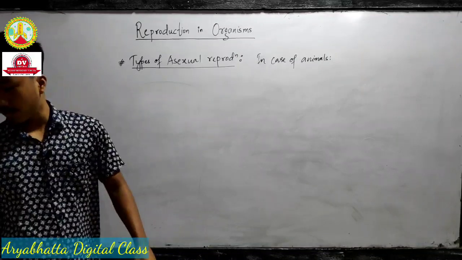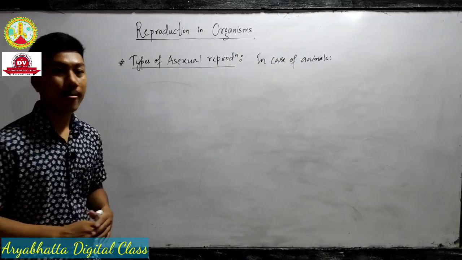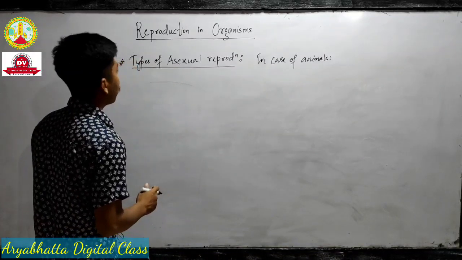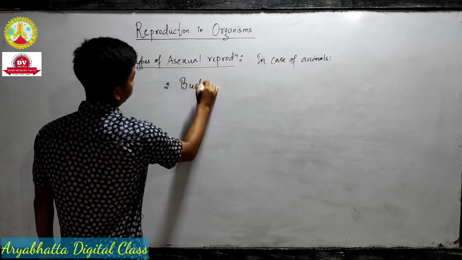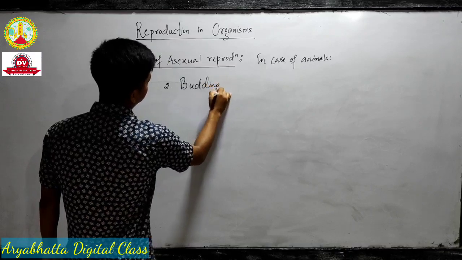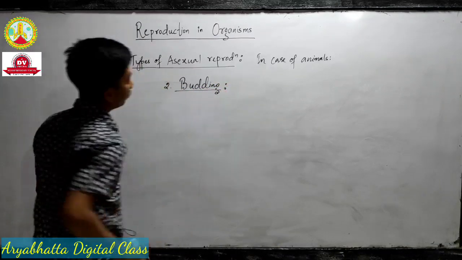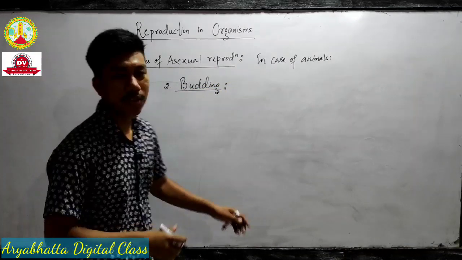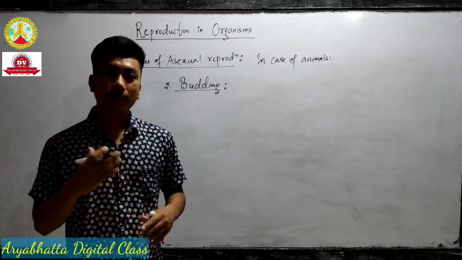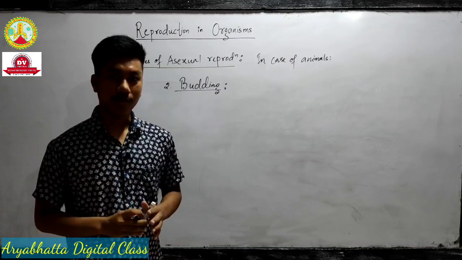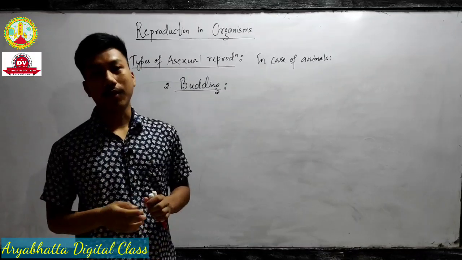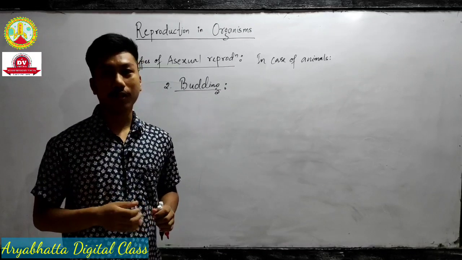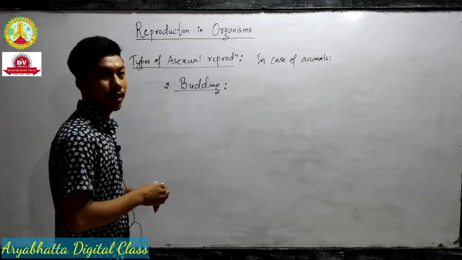So the first type of asexual reproduction is fission. The next type of asexual reproduction we can talk of is budding. In this chapter we will talk about only the basic things of reproduction, and in the next chapter we will talk in detail about the process of sexual reproduction.